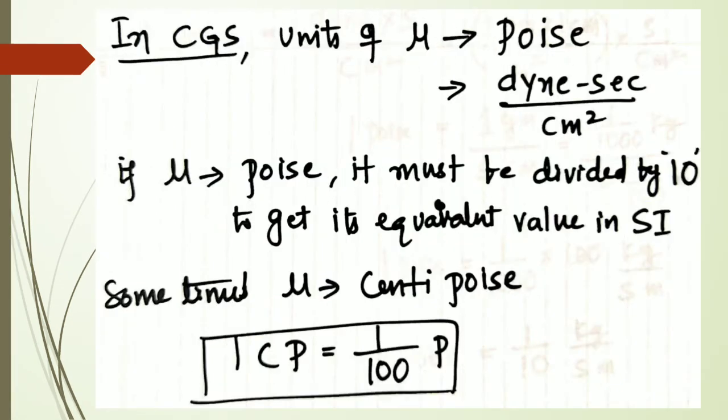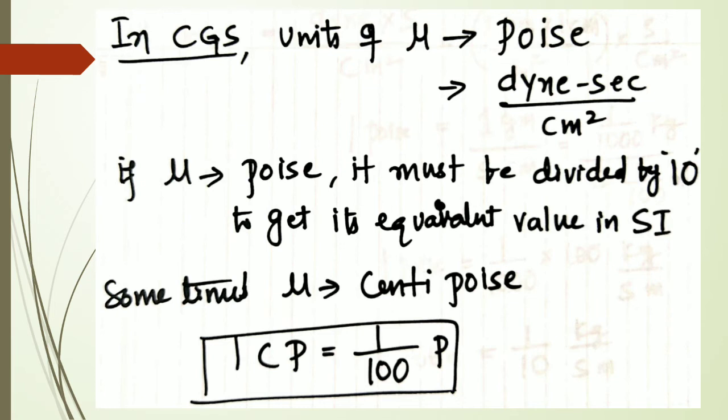There are three systems of units: SI units, MKS units, and CGS units. We are following almost all SI units. MKS talks about metric units, but we are following neither metric nor CGS units.